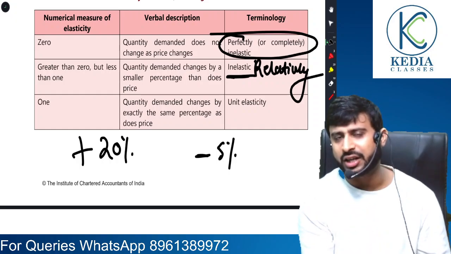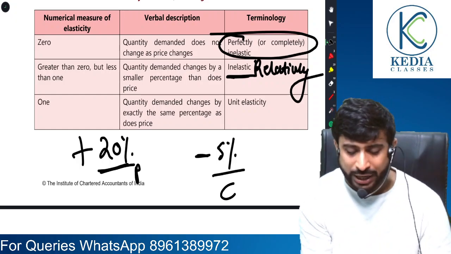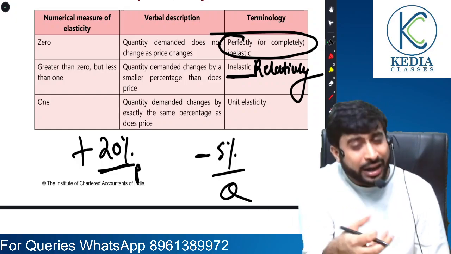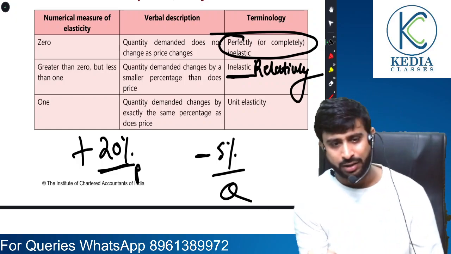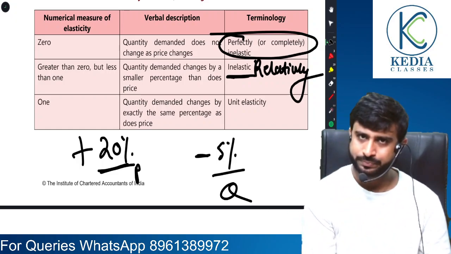Price has shown greater change compared to quantity, and that is why I refer to it as relatively inelastic demand.